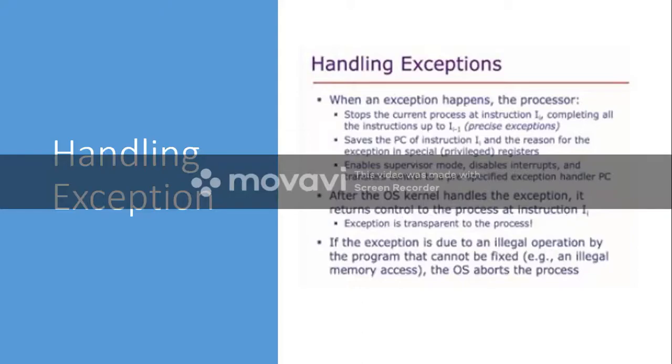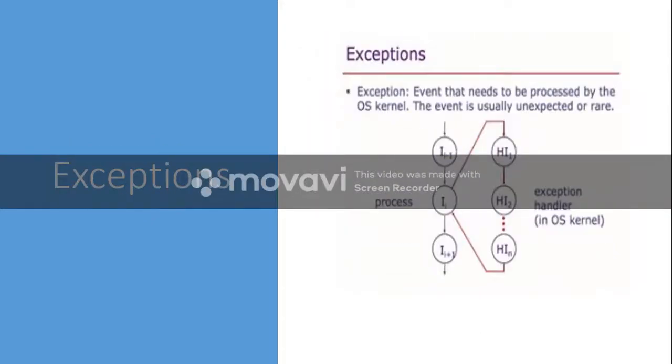I think we already discussed this. It stops the current process at instruction I1, completing all the instructions up to I minus 1. It saves the PC of the instruction I1. PC means program counter. It contains the address of the current instruction to be executed. So currently when I1 is being executed, there is an interrupt. Whatever is in PC, it will store in some location of the memory, and also it will store all other register values. Then the control will be transferred here.